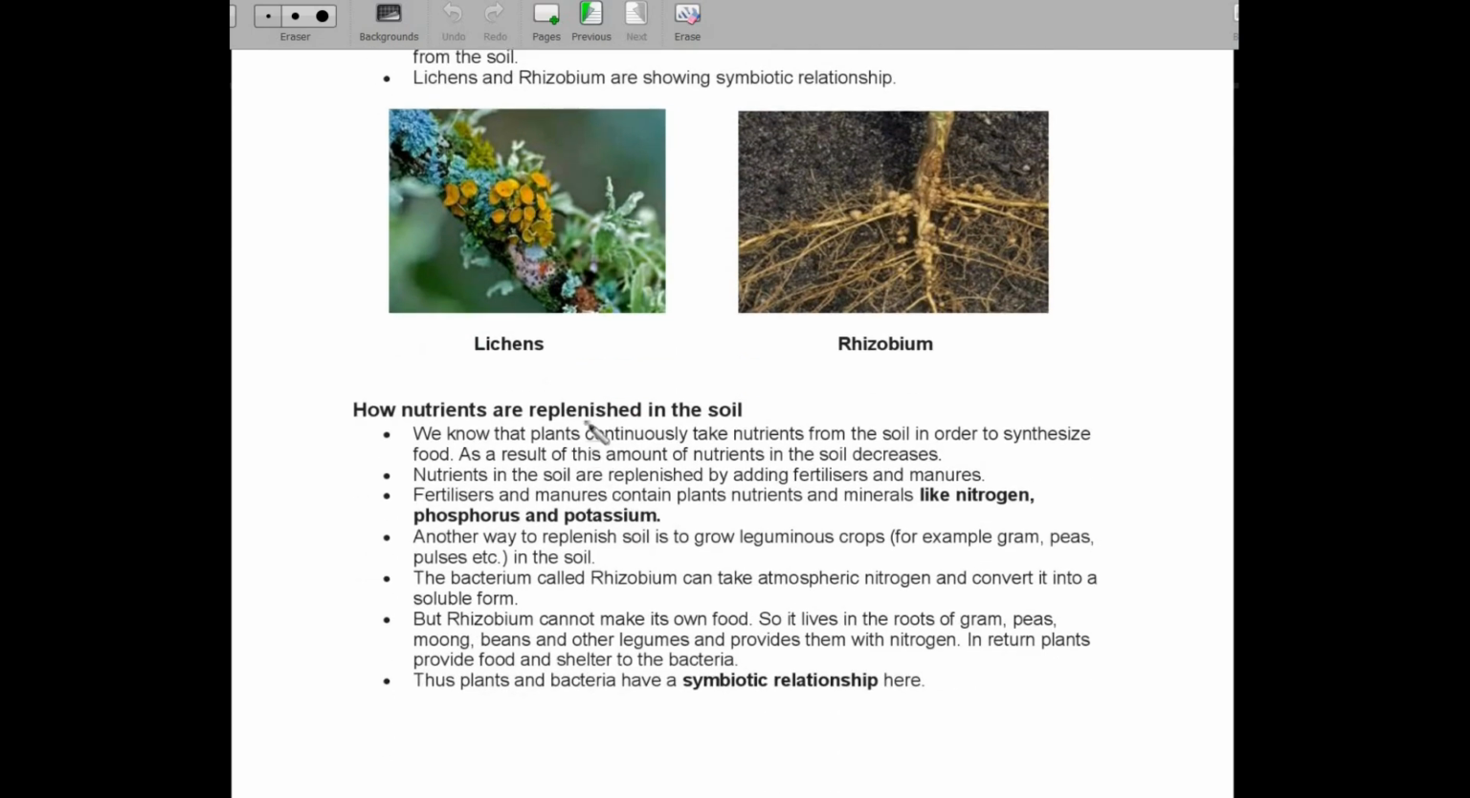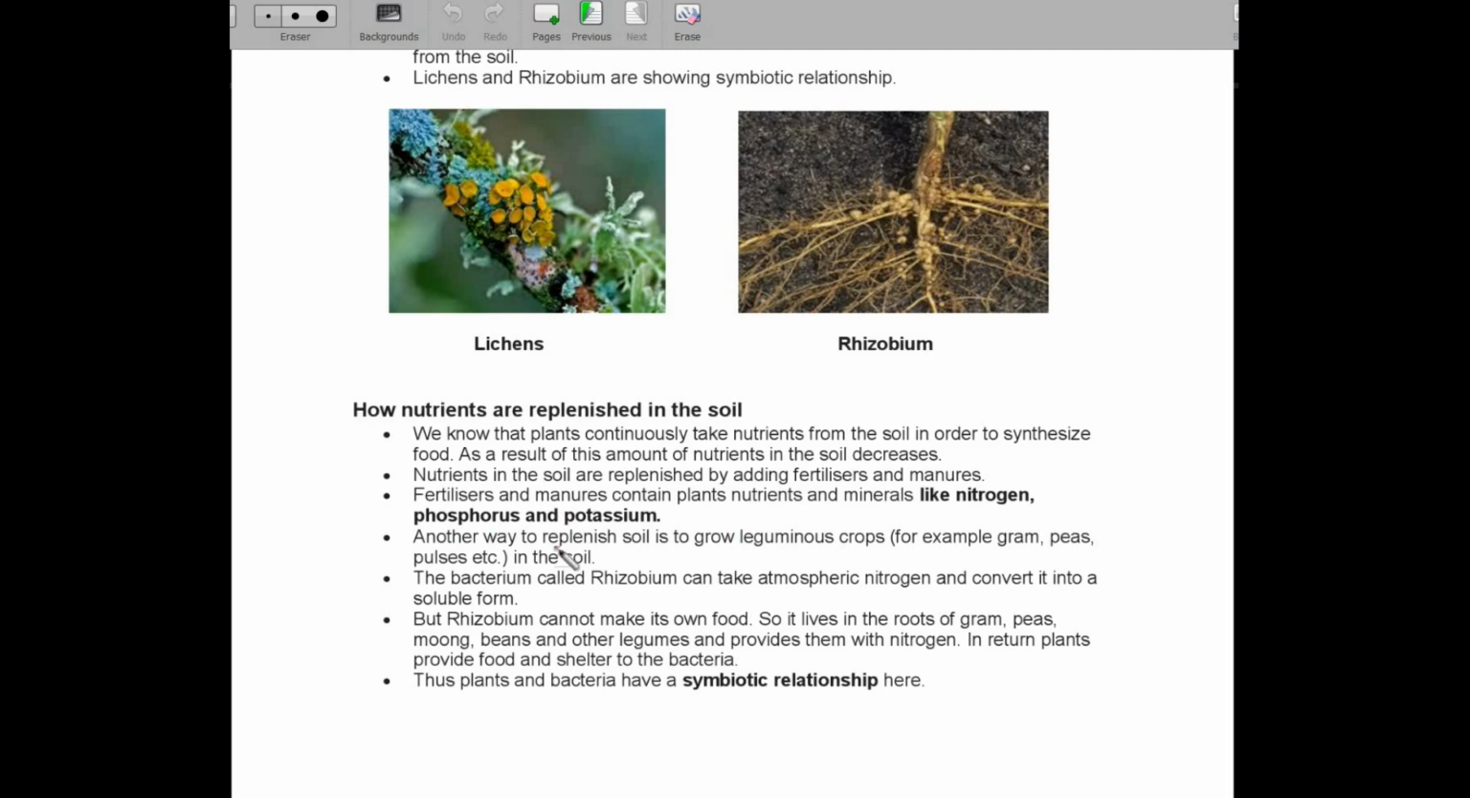So next is how these nutrients are replenished in the soil. We have seen again and again the plants are absorbing all these nutrients from the soil. So what farmers do, they use fertilizers and manures to replenish the soil with nutrients. Because the nutrients in the soil are again and again taken up by the plants to make food, the nutrients in the soil are decreasing, which is replenished by the farmers using fertilizers and manures. And these fertilizers and manures contain nitrogen, phosphorus, potassium.